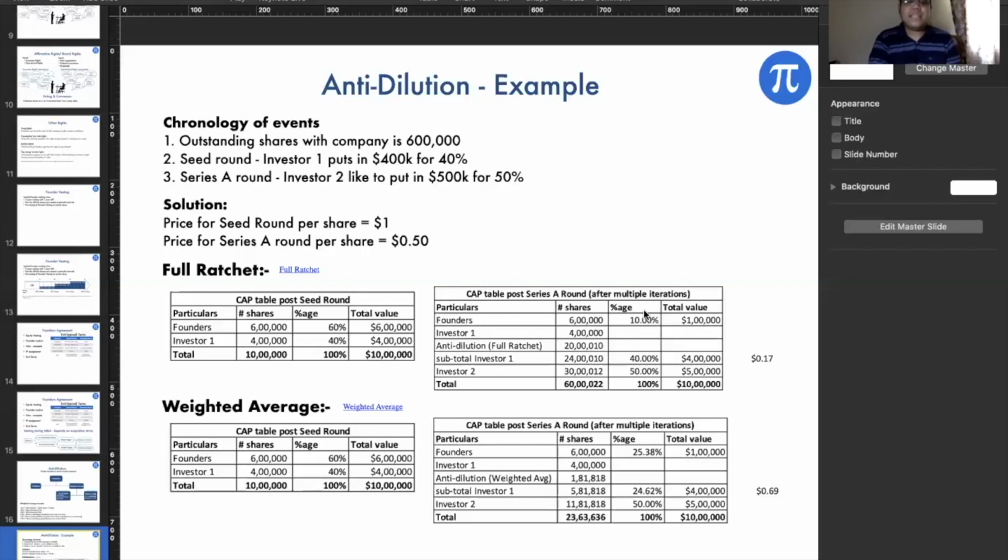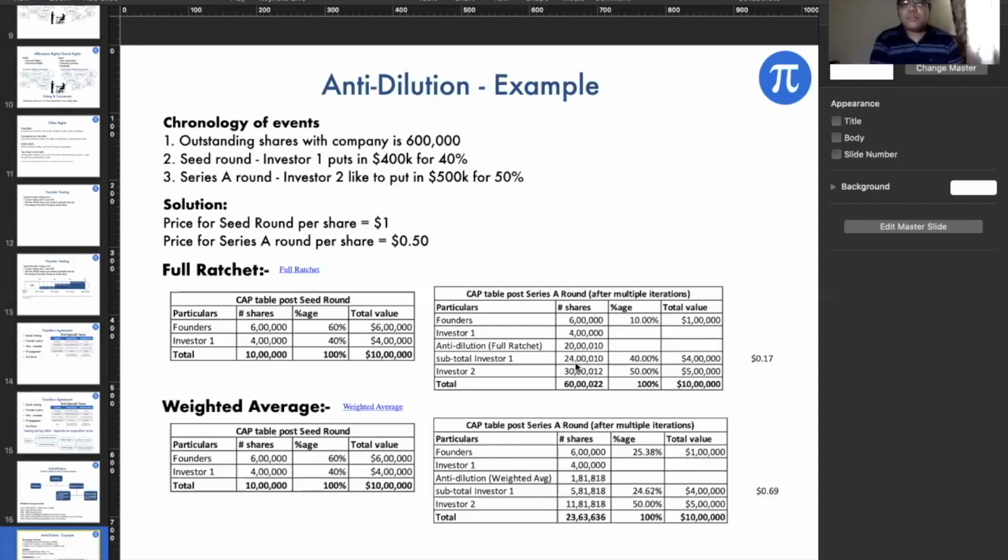And the entire dilution happens to the founders. The founders are 60%, they're diluted to 10%. I think the value is maintained. Ownership might change. I think in this example, it's turning out to be the same because my overall valuation has dropped. But the value of my stocks has to remain the same after full ratchet. That's what I thought.